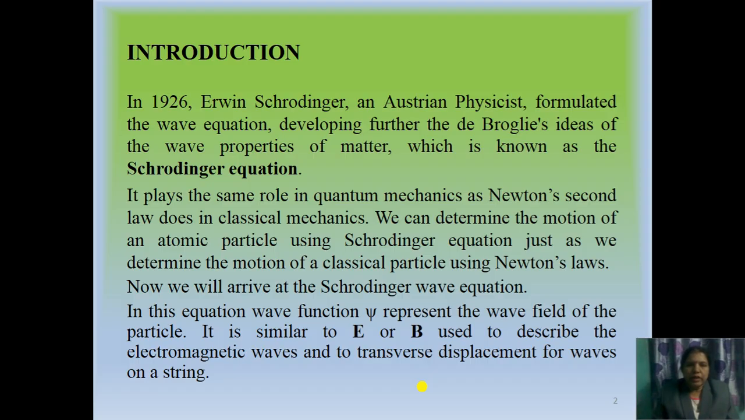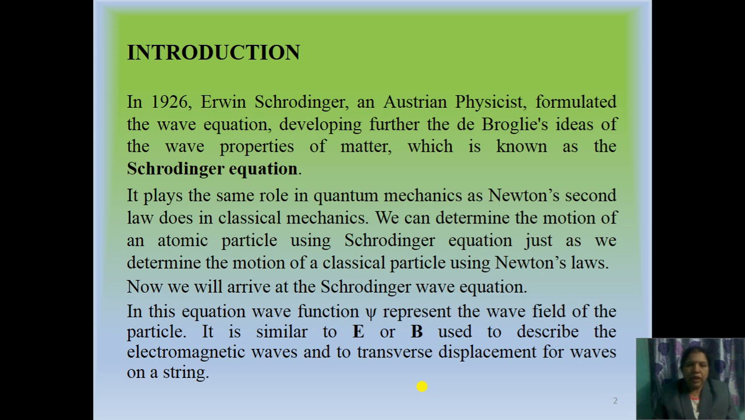Introduction. In 1926, Erwin Schrödinger, an Austrian physicist, formulated the wave equation, developing further de Broglie's ideas of the wave properties of matter, which is known as the Schrödinger equation. It plays the same role in quantum mechanics as Newton's second law does in classical mechanics. We can determine the motion of an atomic particle using the Schrödinger equation, just as we determine the motion of a classical particle using Newton's laws.